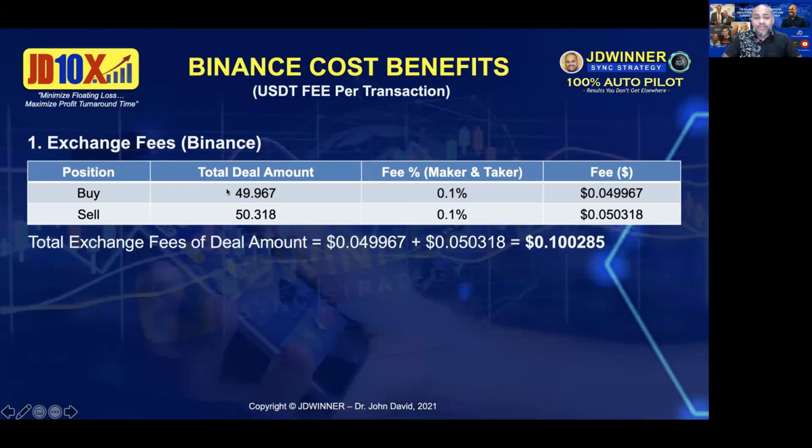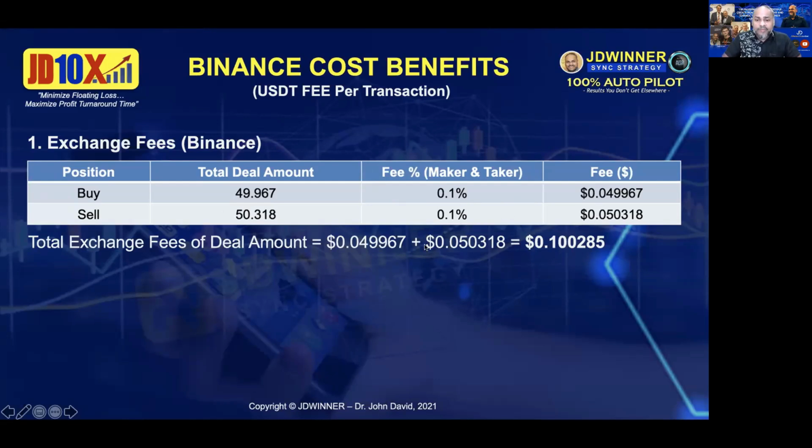All right, please understand, don't look at the deal amount, look at the number of quantity, because your asset quantity will be more. So please take note of this information. So now you can see the fee here. Okay, at 1%, this is the fee. At sell, 1% will be 0.05.